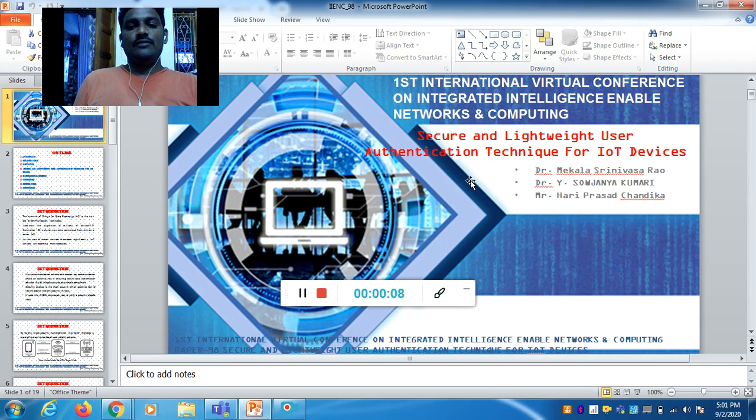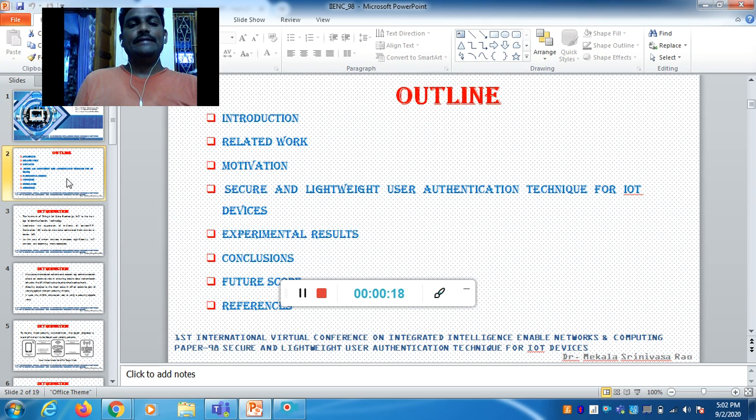Today I present a conference paper titled Secure and Lightweight User Authentication Technique for IoT Devices. My co-authors are Dr. M. Srinivas Rao and Dr. Y. Saujanya Kumari. Today my agenda is Introduction, Related Work, Motivation, Secure and Lightweight User Authentication Technique for IoT Devices, some experimental results, and finally the conclusion and future scope of this paper.